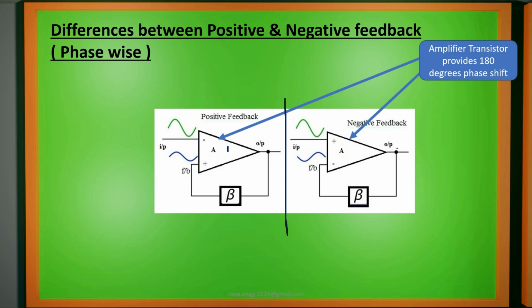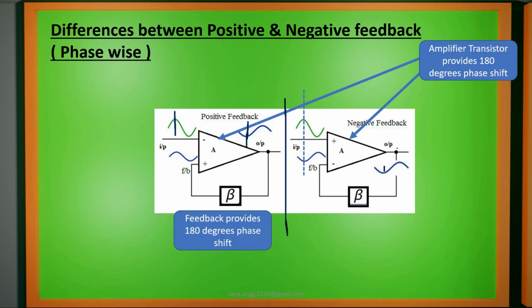What is this 180 degrees phase shift? You concentrate on the pattern of this input signal. When we get the output of the transistor, the polarities will change. Here the first signal is positive. Here the first signal is negative, which is nothing but the 180 degrees phase shift provided by the amplifier circuit, which is nothing but the transistor. Then we can see the output. The output is given back using the feedback. But in positive feedback, the feedback system provides another 180 degrees phase shift. For that we use a particular circuit that we will see in the subsequent slides.